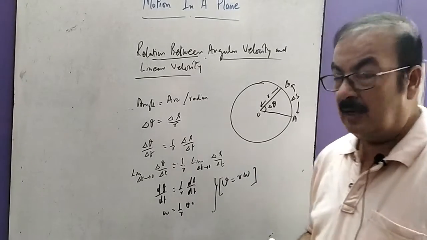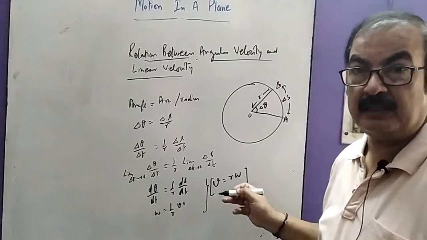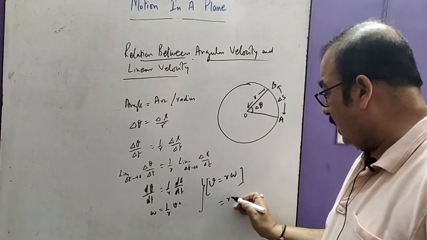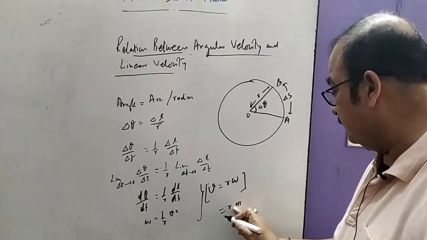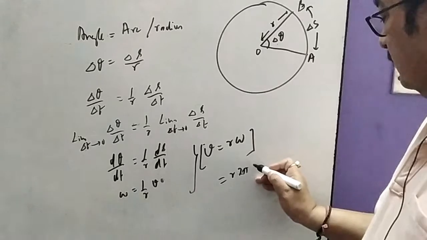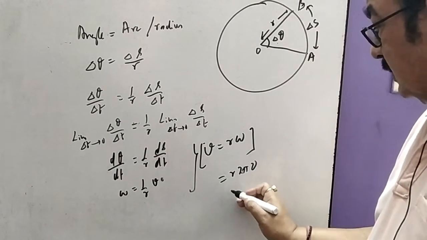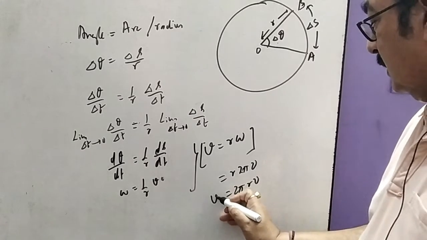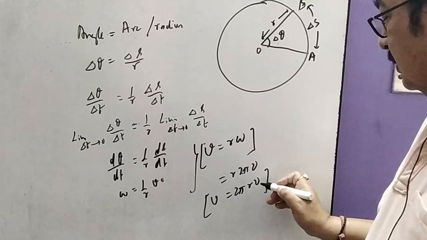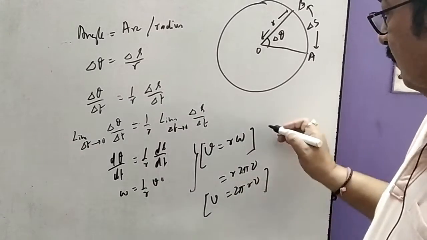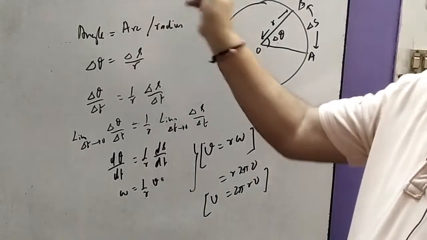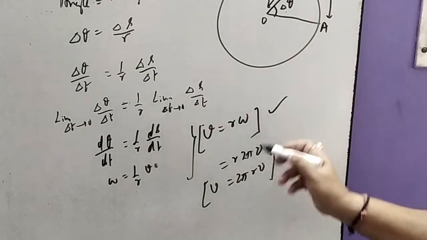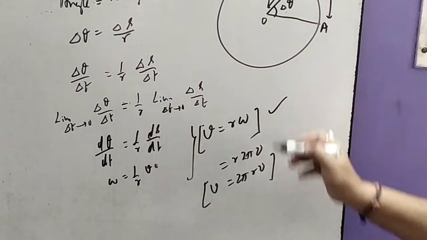This is the relationship. And suppose if you further change it into frequency term, what it could be? r 2 pi nu. That means 2 pi r nu could also be a relation between the frequency and the linear velocity. But mostly we deal with this because our main point was to find the relation between angular velocity and linear velocity. This was what we have.